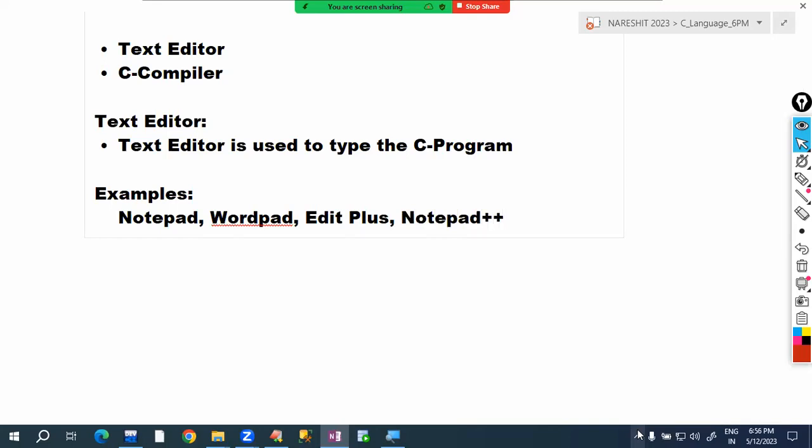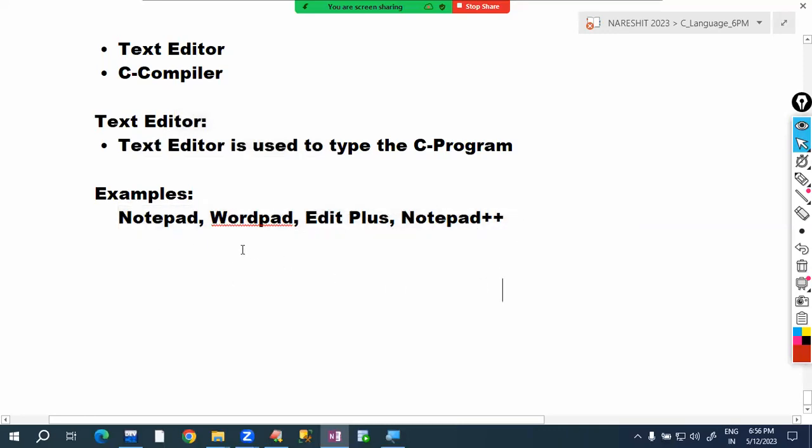All these are text editors only. So there we can type the program, but we cannot compile there.